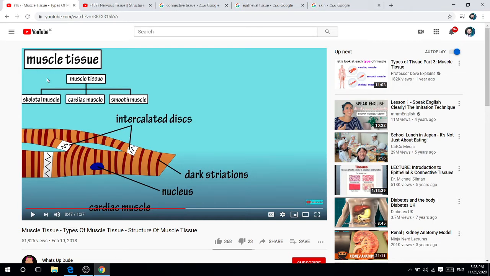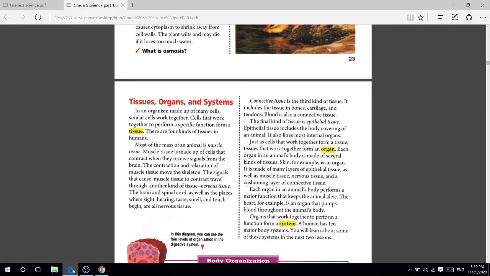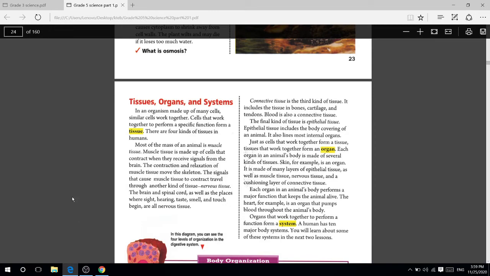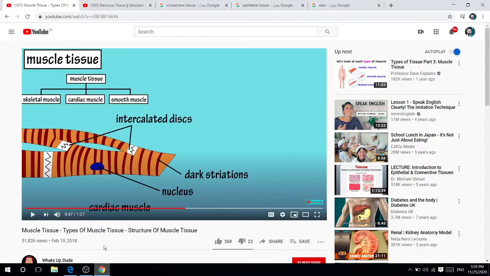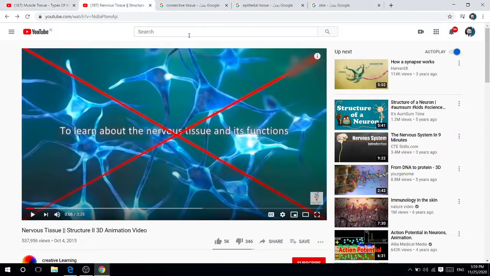This is our skeleton. And then, as I told you, we have nervous tissue. Our nervous tissue includes the brain, the spinal cord, and the places where sight, hearing, taste, smell, and touch are sensed. Let me show you what nervous tissue is. Look at that picture. This is a nervous tissue.